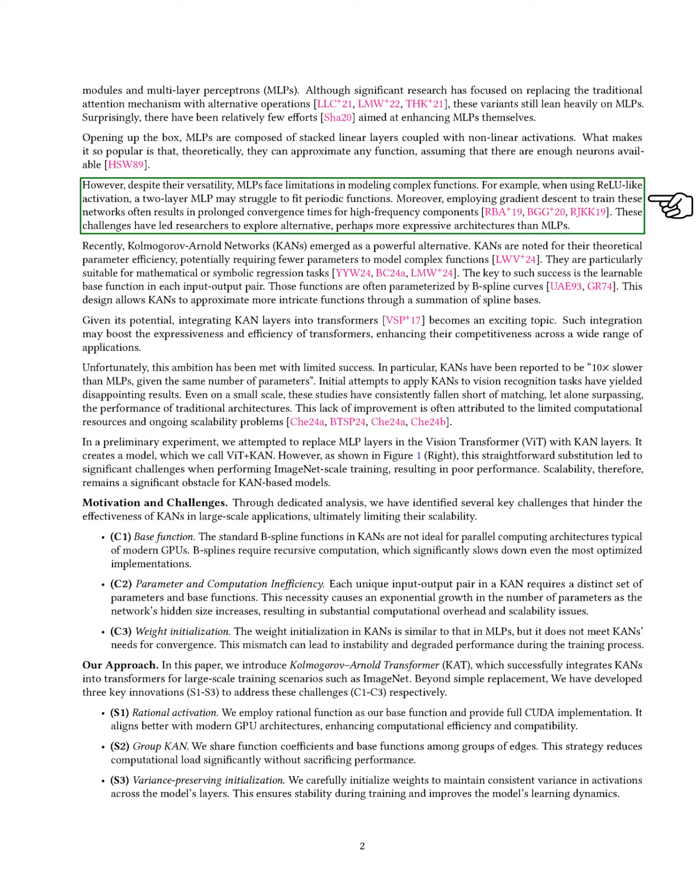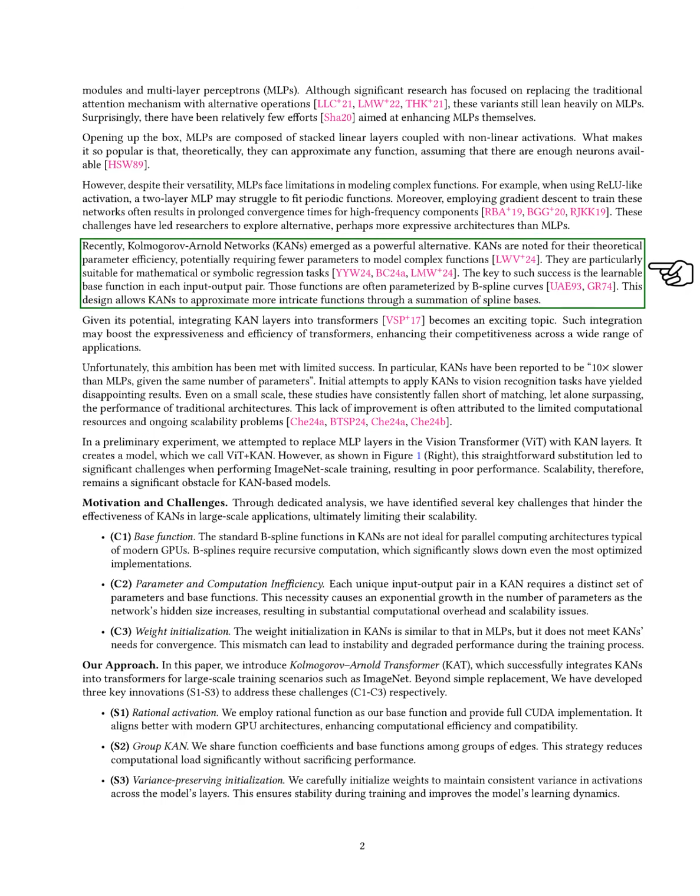Recently, Kolmogorov-Arnold Networks, KANs, have emerged as a promising alternative, known for their efficiency in parameters and suitability for mathematical regression tasks. KANs utilize learnable base functions for each input-output pair, often represented by B-spline curves, allowing them to model complex functions more effectively. Integrating KAN layers into transformers could enhance their expressiveness and efficiency, but this integration has faced challenges. KANs have been reported to be significantly slower than MLPs, and initial applications in vision tasks have not performed as well as expected, often due to limited computational resources and scalability issues.